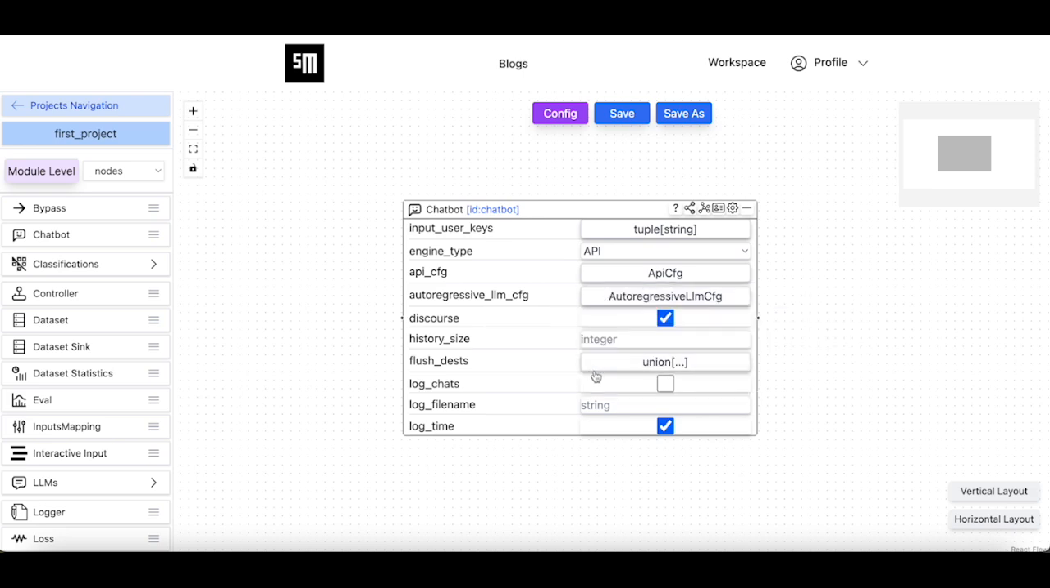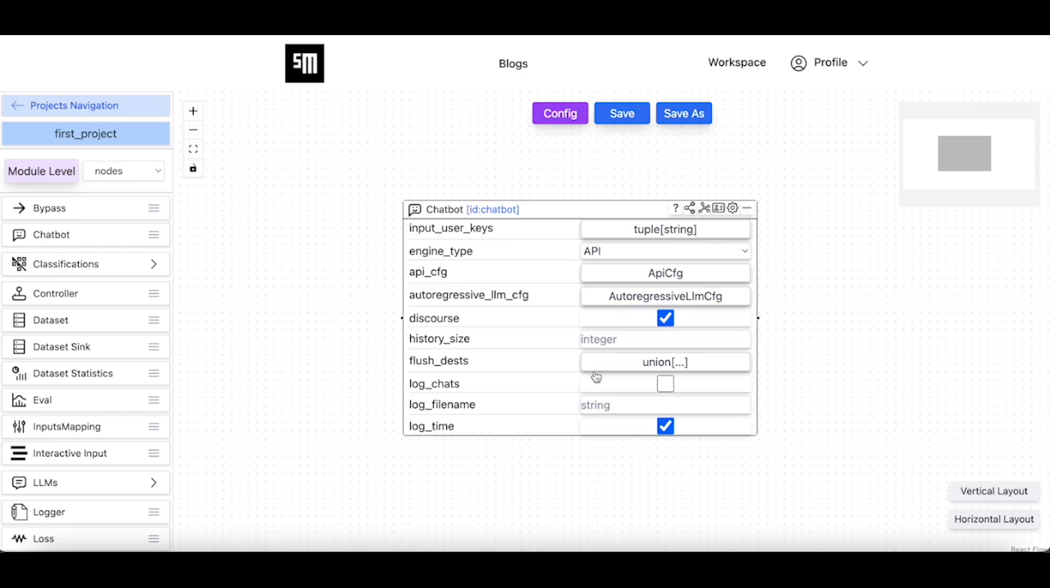Another parameter of the chatbot node is the discourse parameter. If it is set to true, then the chatbot node will be executed in discourse mode, which means that the chat history is kept and is being sent to the LLM in order to generate the next answer. If it is set to false, then the chatbot node will be executed in a single shot manner, and the chat history is not being sent to LLMs.